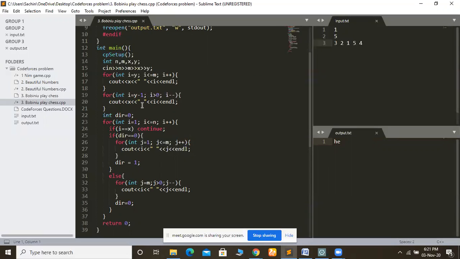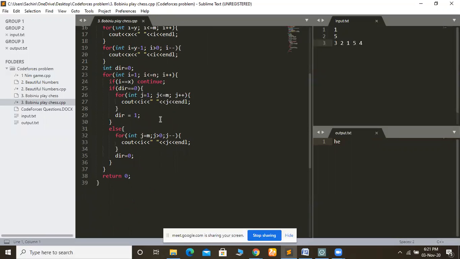After that, we want to traverse the left blocks. So I am starting from y minus 1. See, we have printed y to m, now we have to print y minus 1 down to 0, so that row will be traversed completely. We are printing the same row x and printing i. Now I told you that we will start from the first row. In that case we also need to maintain the direction, because once we have reached the end block, our direction will change. So I am denoting 0 as going left to right, and if direction is 1, it means we are going from right to left.